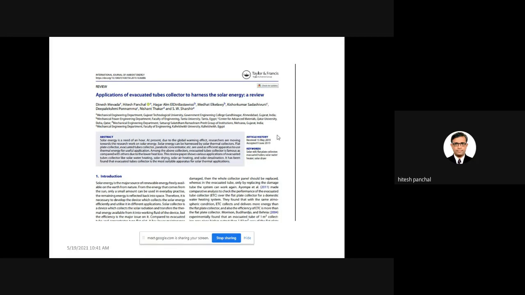So many new doors will open in the future with evacuated tubes, because at present in India we only know evacuated tubes for solar water heaters or solar desalination, but in future you will see the application of evacuated tubes for other solar thermal applications.